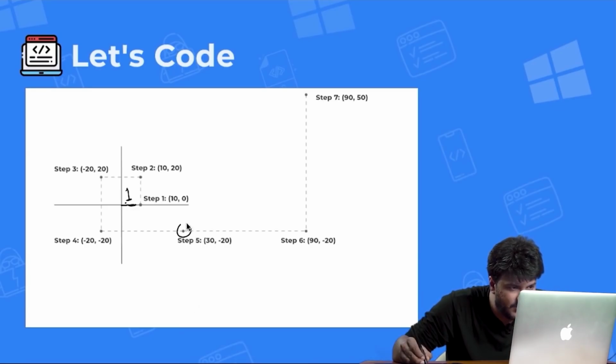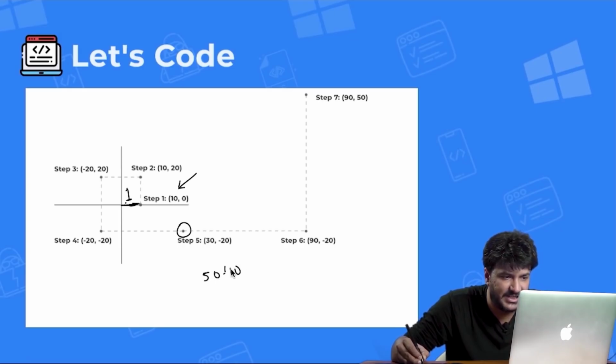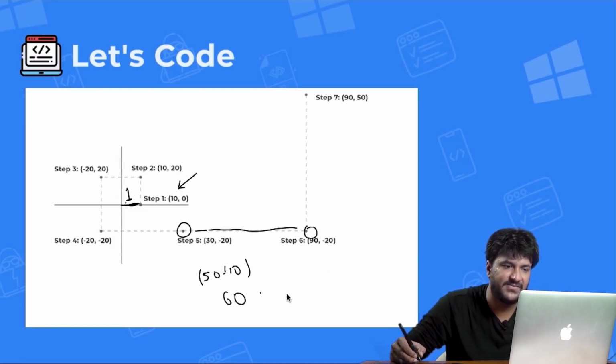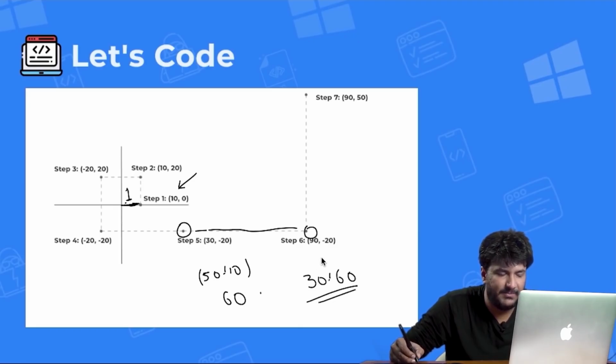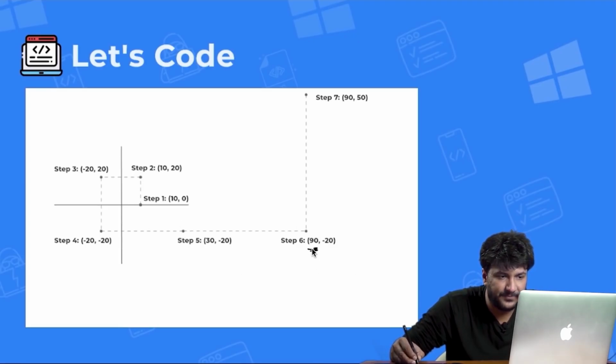From here, which was step number 5, he will continue moving towards the right, but this time rather than 10, it will be 50 plus 10, that is 60. So again he travels 60 and comes here. So the x value will increase: 30 plus 60 becomes 90, right?